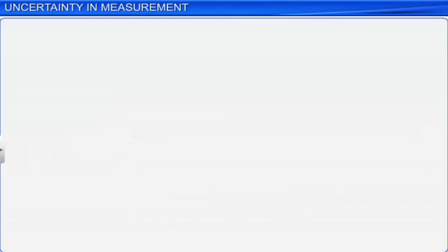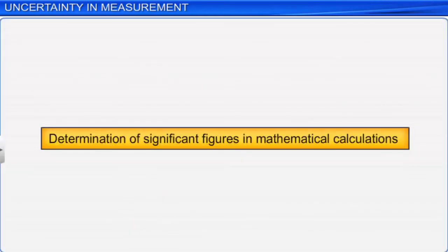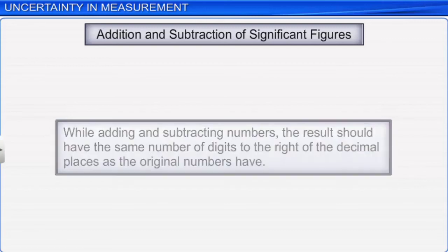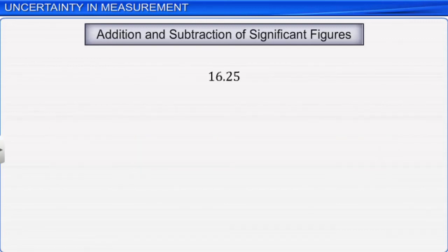Now let's see how to determine significant figures in the results of mathematical calculations. While adding and subtracting numbers, the result should have the same number of digits to the right of the decimal places as the original numbers have. For example, if we add 16.25, 22.0 and 2.062, we get 40.312.